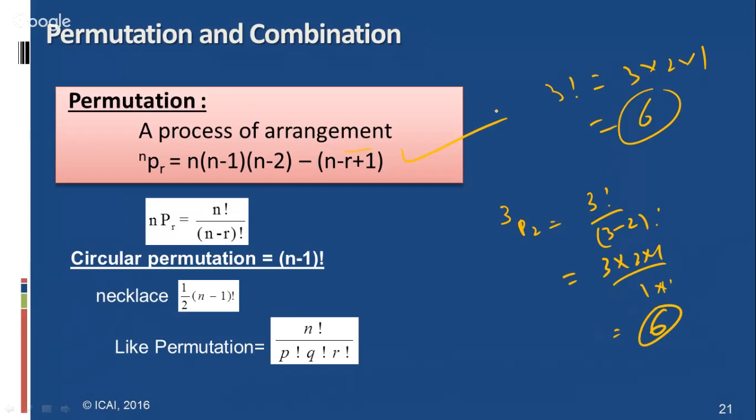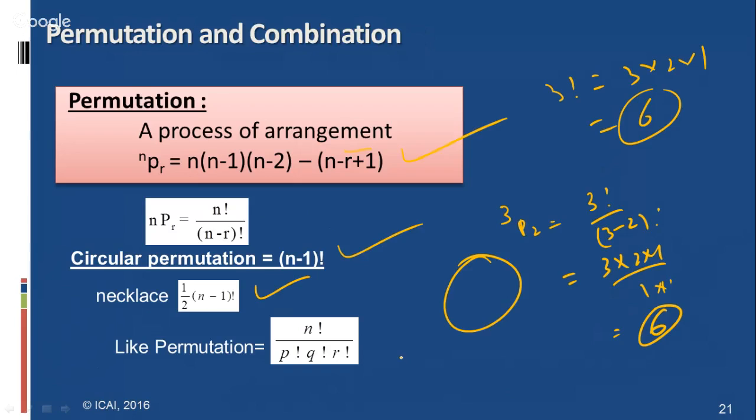And what is circular permutation? Circular permutation is also important. Suppose students are sitting at a dining table, or in a meeting, and we ask the possible ways of arrangement. In that case, n minus 1 factorial is applied. In the case of a necklace or garland, the arrangement can be clockwise or anti-clockwise, so 2 ways: 1 by 2 into n minus 1 factorial.